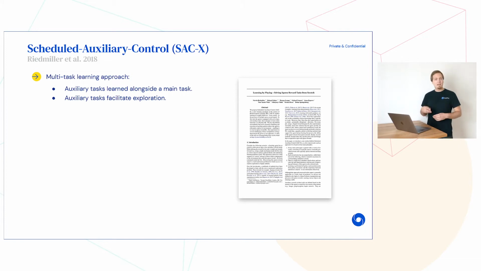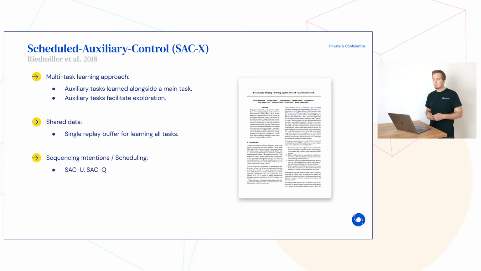Scheduled auxiliary control has two main ingredients. The first is shared data, which means that the transition distribution for which the policies and the Q functions are learned is obtained from a replay buffer that is filled by executing the policy for the goal task as well as all other auxiliary policies. The second ingredient is the sequencing of intentions, which means that episodes are subdivided into multiple sequences and the policy to execute is chosen for each sequence.